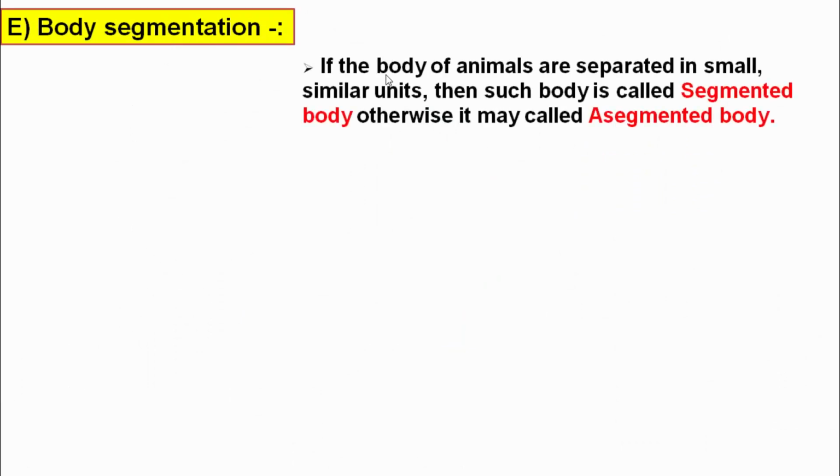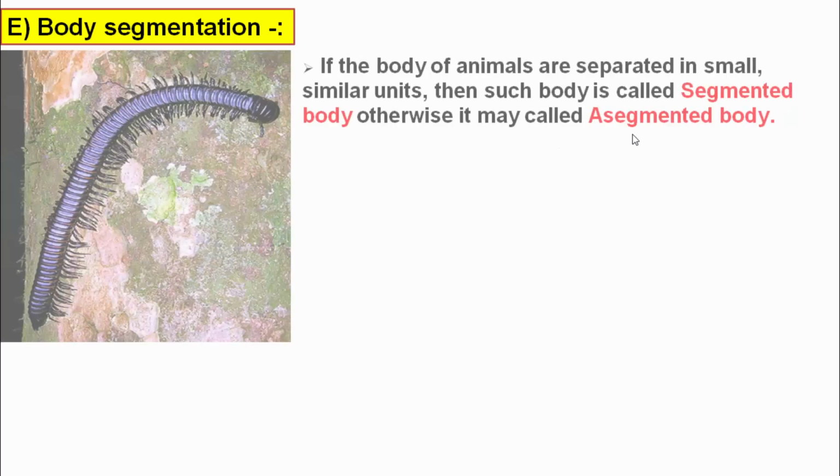Then the fifth one is body segmentation. If the body of an animal is separated into small similar units, then such a body is called a segmented body. Otherwise, it is called an unsegmented body.